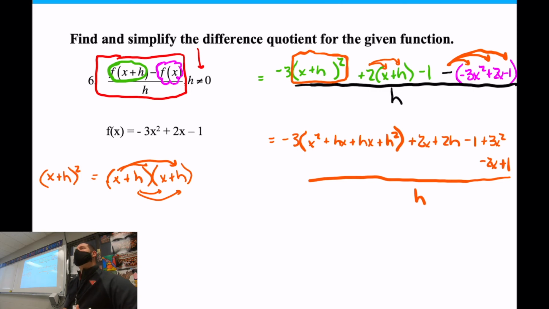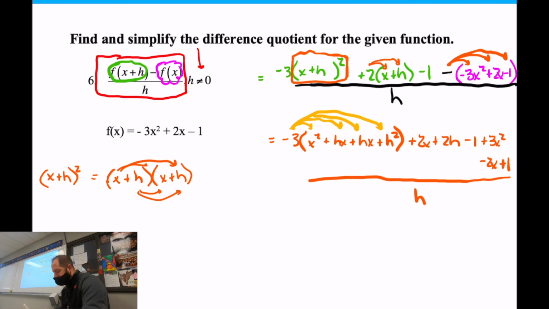Okay, what's the next thing I should do? What do you guys think? Yeah, I got to distribute that -3, right? This -3 right here needs to distribute to all of these pieces. Now, if you want, I know some people like to simplify that. They want to add the x plus h's together and all that. You don't have to. They're going to go away here in a minute anyway. And if they don't, they'll simplify so it's something easy to look at.